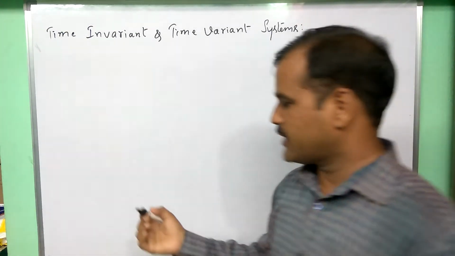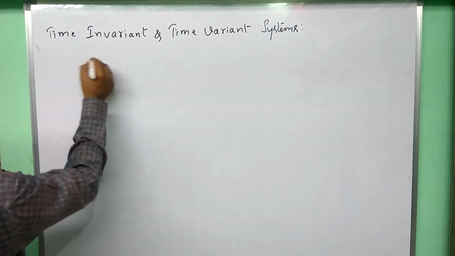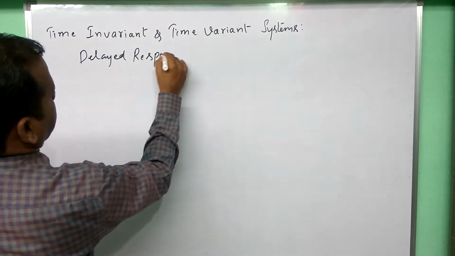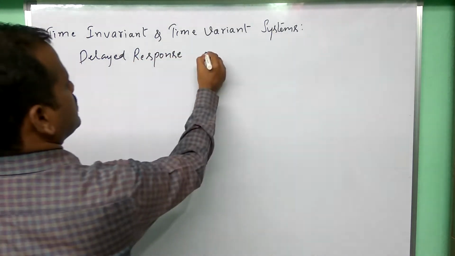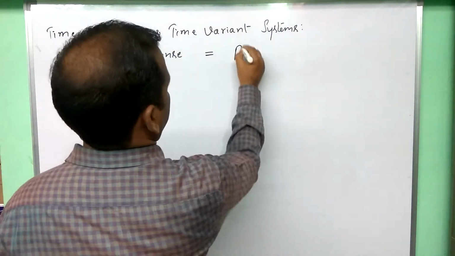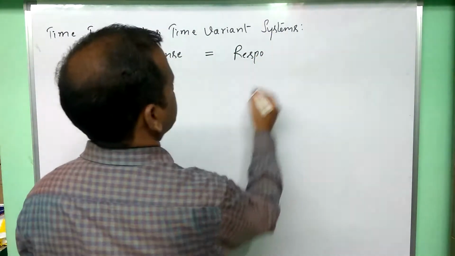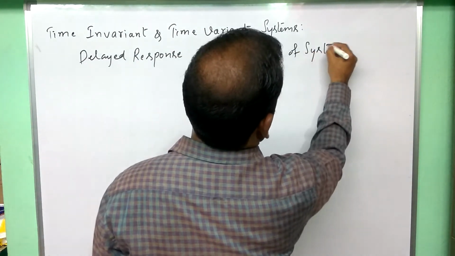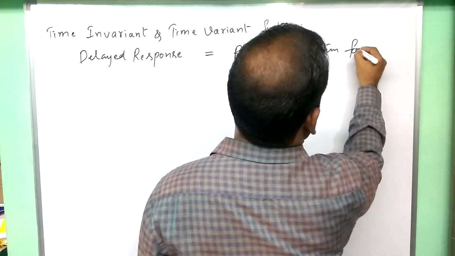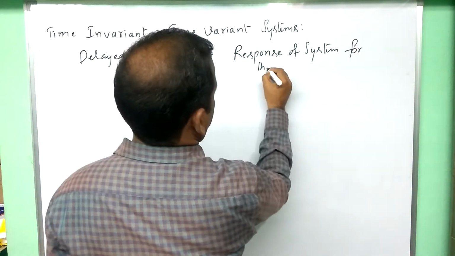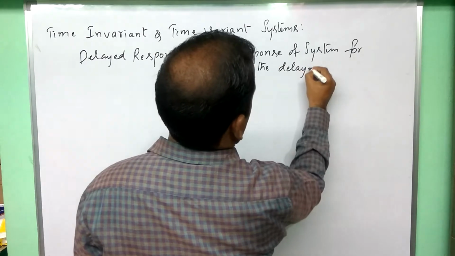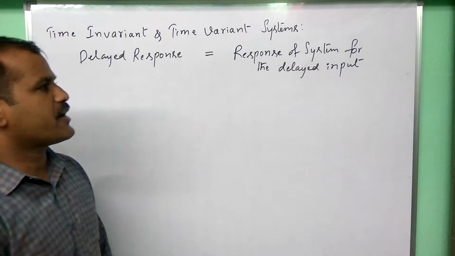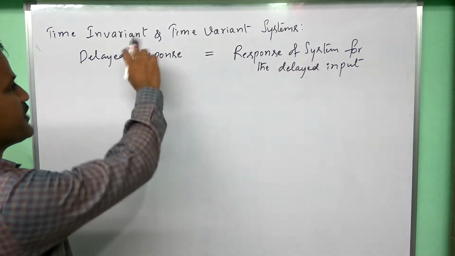For that, the condition we have to verify is: the delayed response of the system should be equal to the response of the system for the delayed input. This is the expression we need to remember and we have to verify to determine the system classification here.